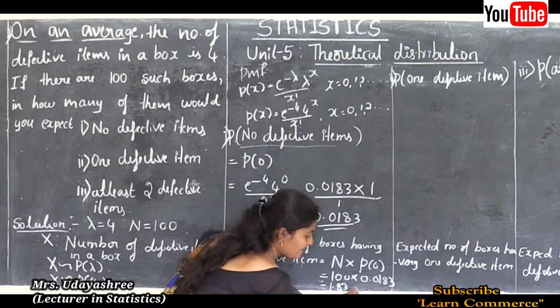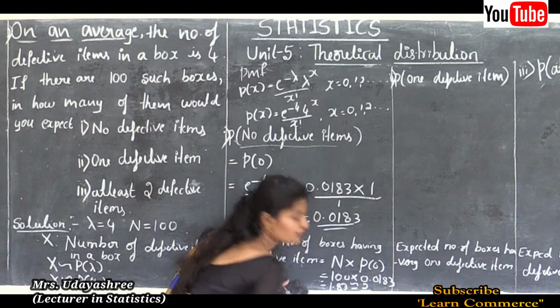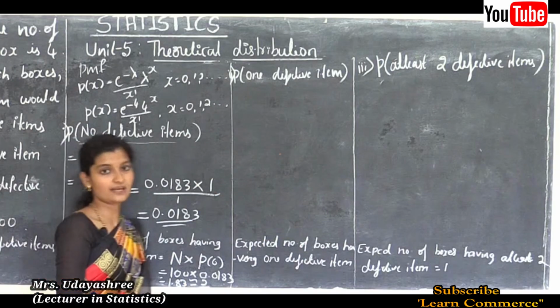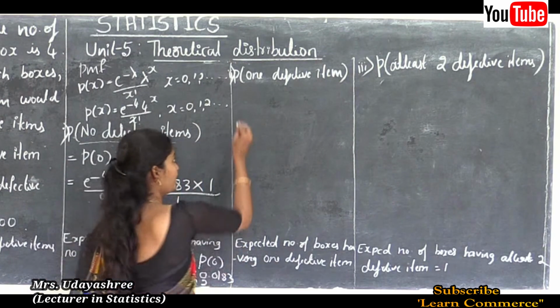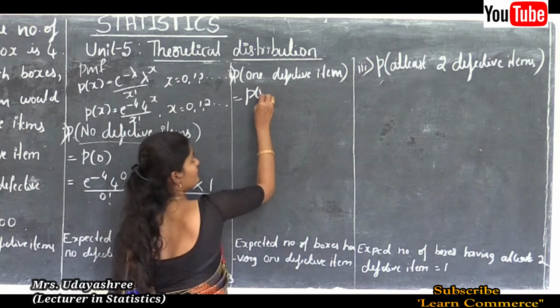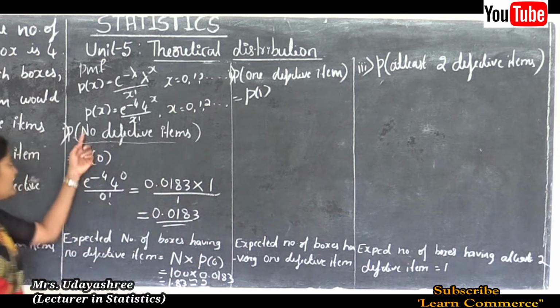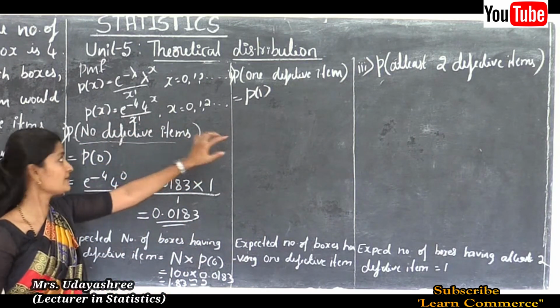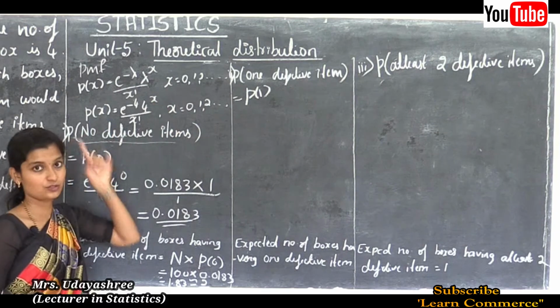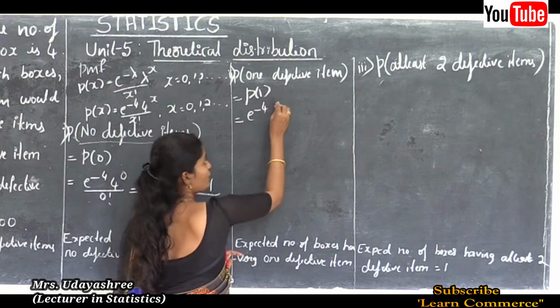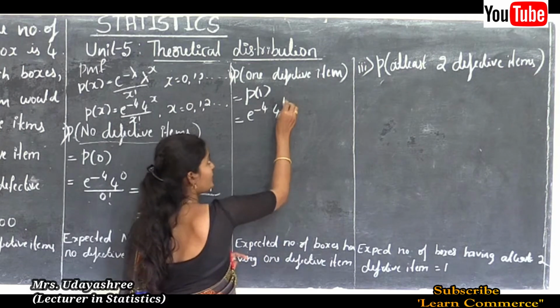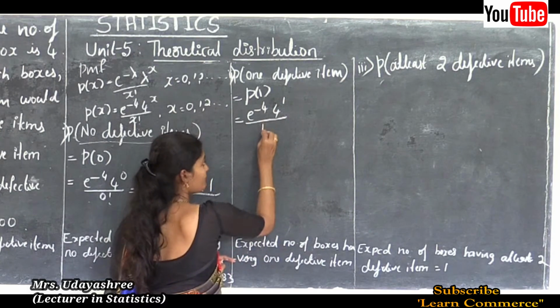Okay, this is approximately 2. Okay, next let's see the second sub question, that is probability of one defective item. That we can write P of 1. See here in the place of x, 1 is there. So instead of x we have to substitute 1. This is equal to e to the power minus 4, 4 to the power 1 divided by 1 factorial.